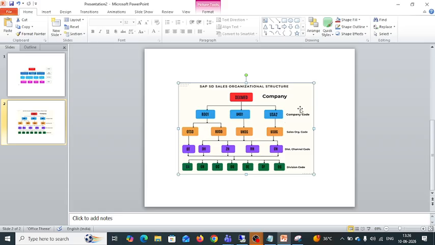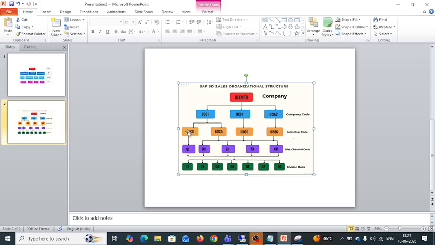Like one company code can have multiple plants. Single company code having multiple plants. One company code can have multiple plant codes. That is a one to many relationship. If it is many to many, that means multiple units to multiple units.